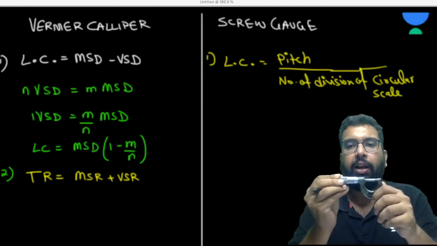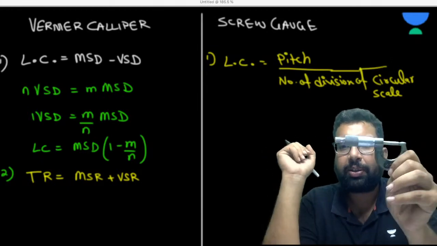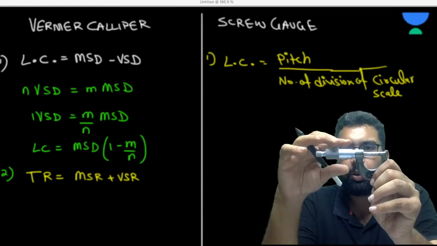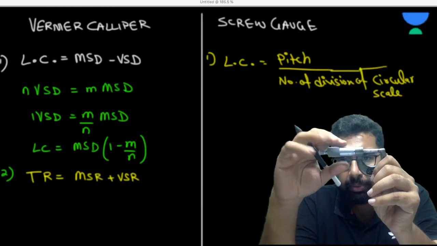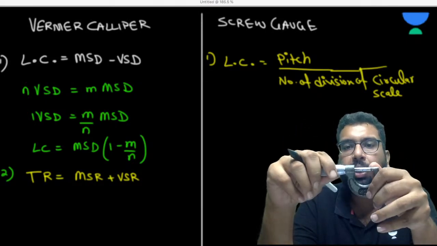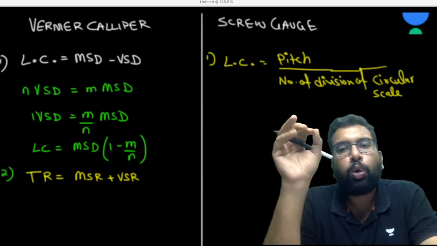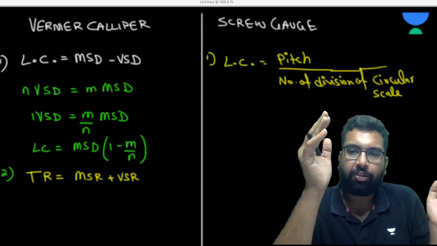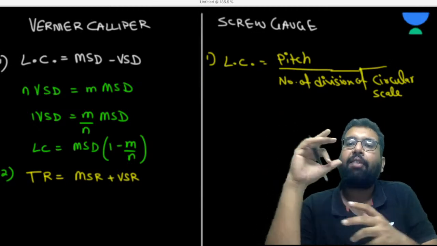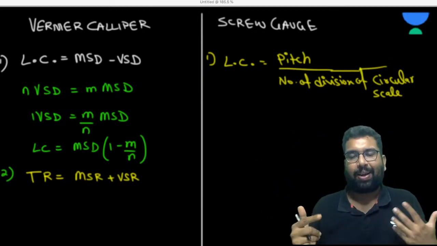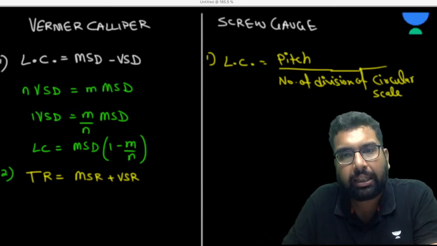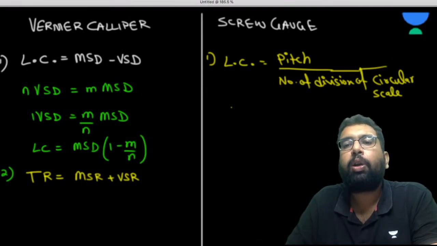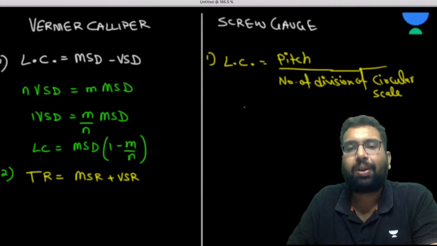See, in that session I haven't shown you the screw gauge. This is the screw gauge. Are you getting my point? So this is the circular scale. There are some divisions on this circular scale, and there is a main scale. So both of them have a main scale. The vernier caliper has a vernier scale, the screw gauge has a circular scale. So the least count is the pitch upon number of divisions on the circular scale.